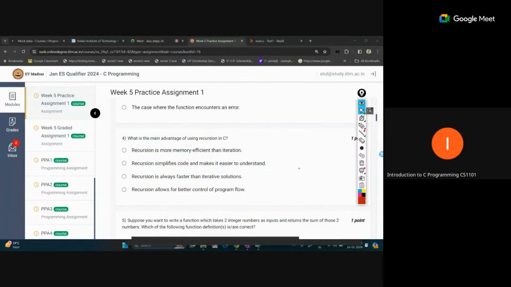Recursion simplifies the code and makes it easier to understand. Yeah, this statement is correct, because some complex problems we can easily solve by writing a recursive function, and this is easy to understand. Next is recursion is always faster than iterative solution. This is also not true, because additional work is required. So this is slower than the simple iteration process, not faster.